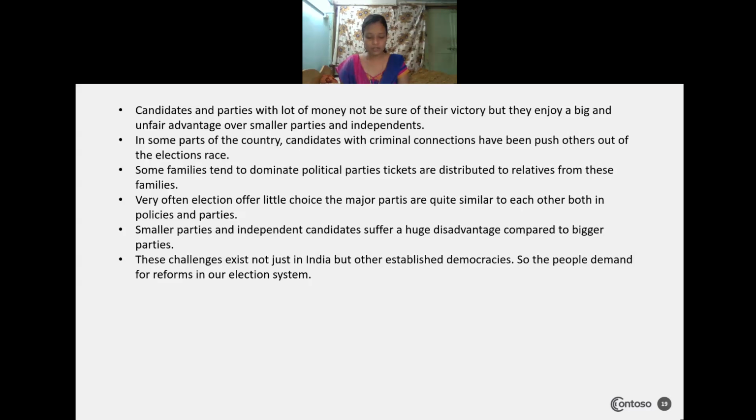The party that wins an election and forms the government does so because people have chosen it over its rivals. This may not be true for every constituency. A few candidates may win purely on the basis of money, power, and unfair means. Even though the tough rules and regulations are there, they will influence people's minds by using money power.